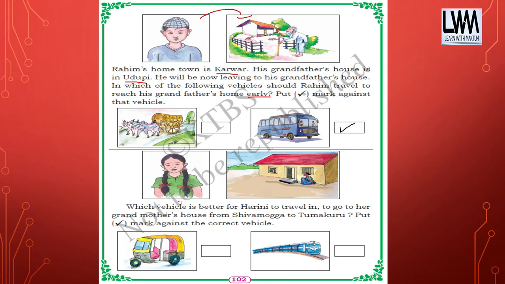Then, which vehicle is better for Harini to travel in to go to her grandmother's house from Shivamogga to Tumakuru? Put the right mark against the correct vehicle. What should she use? Auto rickshaw or train? Which one should she use? So, train is the better option. Okay.